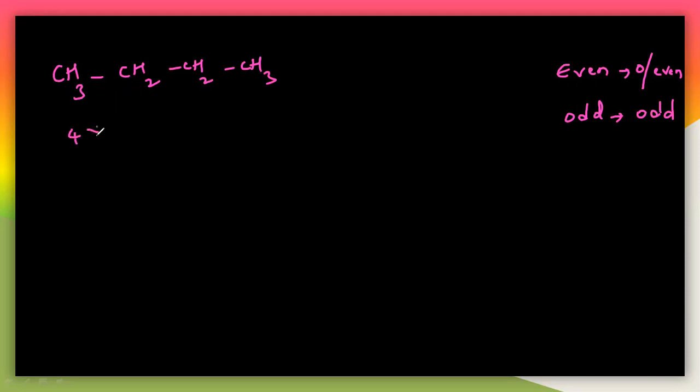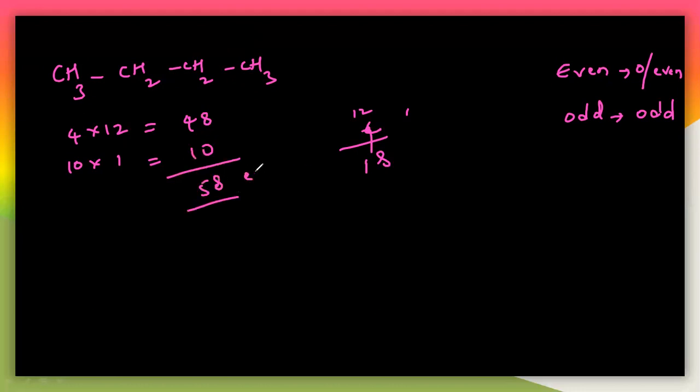Here 4 carbons are there, 4 into 12, which is 48. Hydrogens: 3 plus 2 plus 2 plus 3, which is 10, so 10 into 1 is 10. The total is 58. See, the mass you are getting is even, because the number of nitrogen atoms is 0 here. That is the case you have to understand.